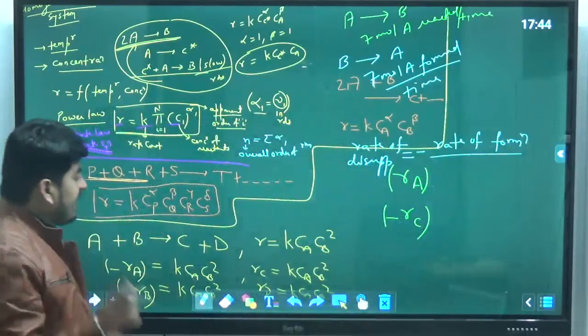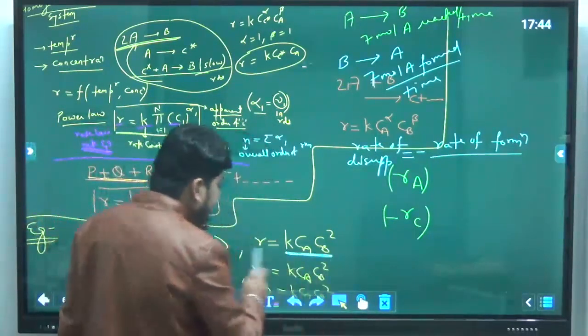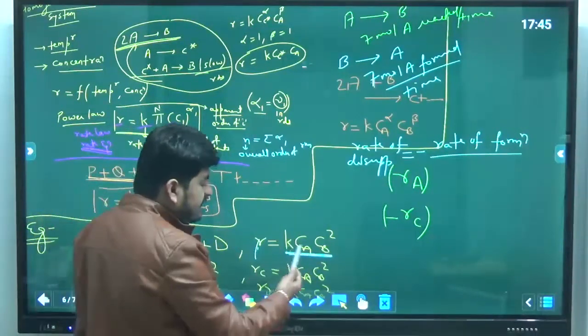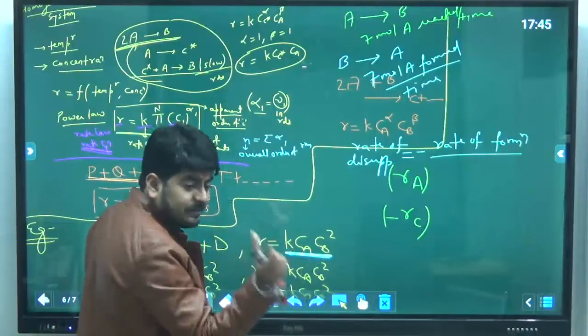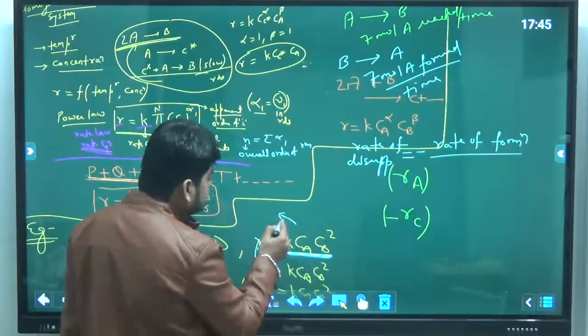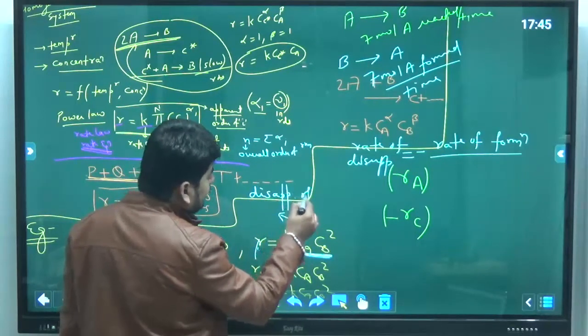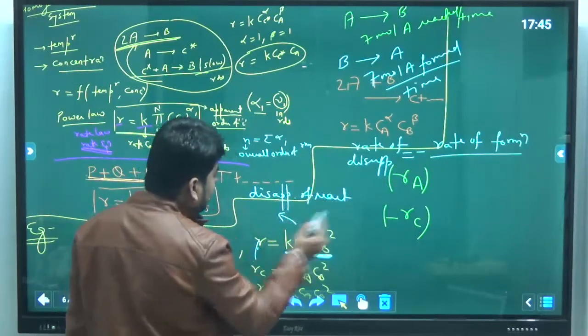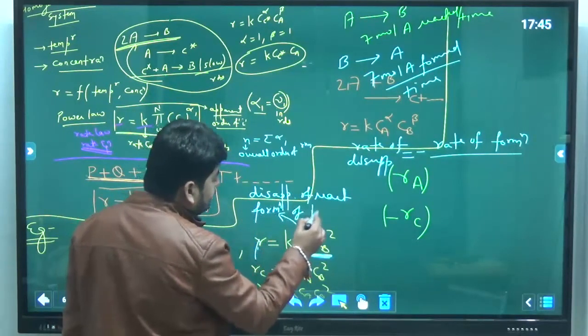And according to the power law, this term in the rate equation, k Ca Cb square, the term on the right side represents disappearance of reactant and formation of product.